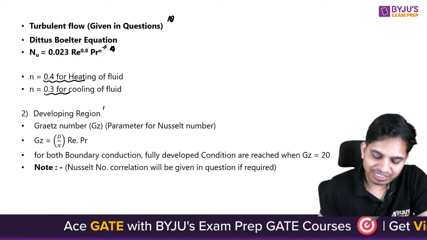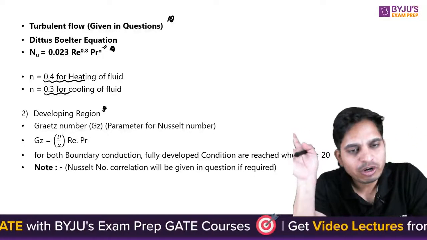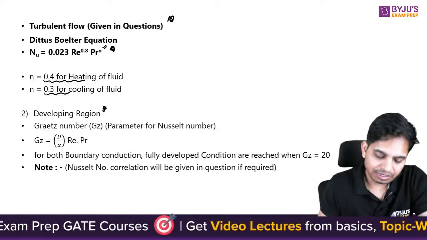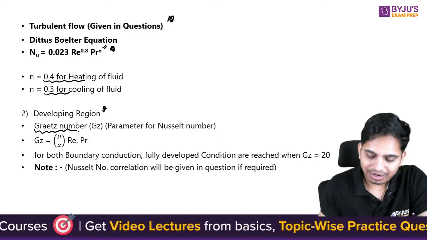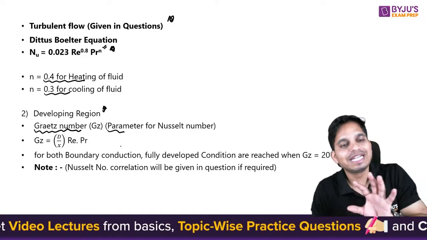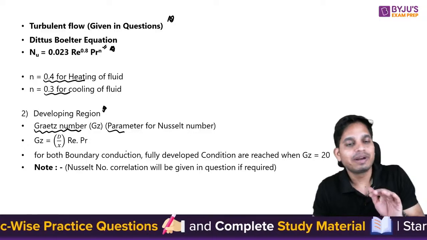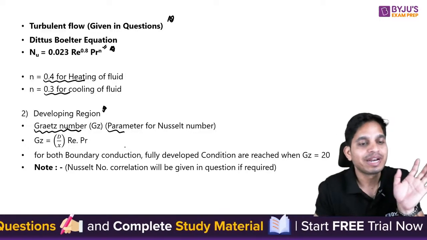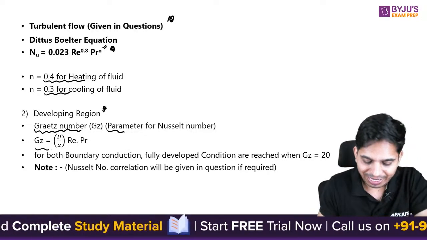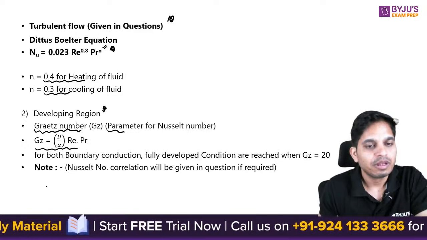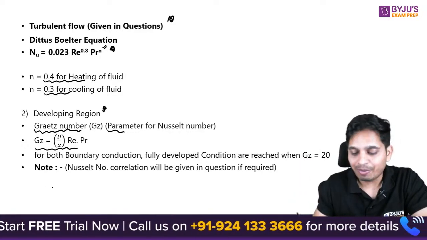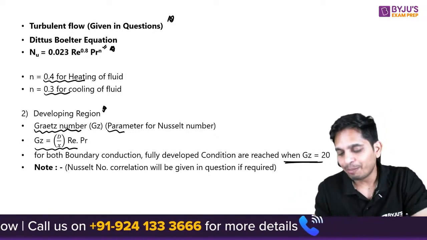What about the developing region? In the developing region they do not usually ask, but still there is a number called the Graetz number, which basically replaces the Nusselt number in the developing region. It is given by (d by x) times Reynolds number times Prandtl number. And the flow will change to the developed condition when the Graetz number equals 20.